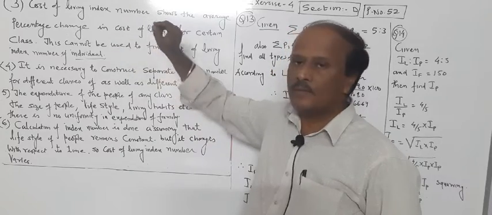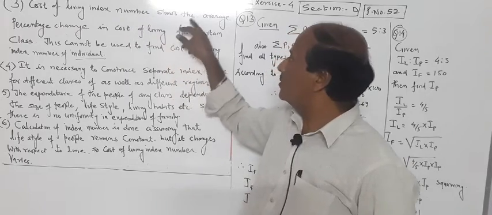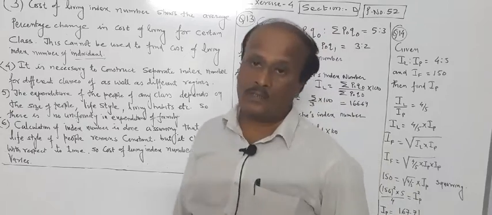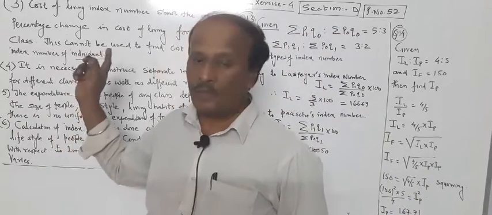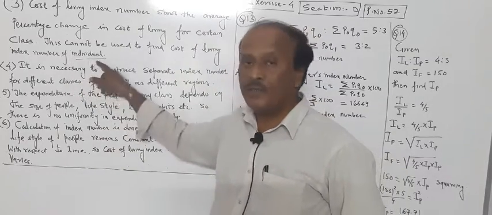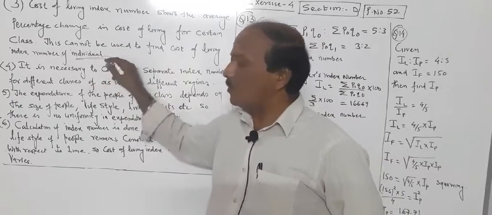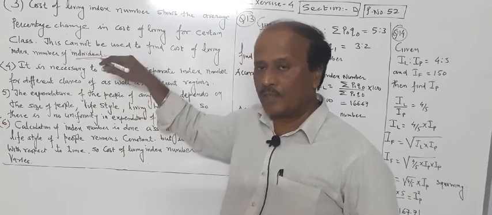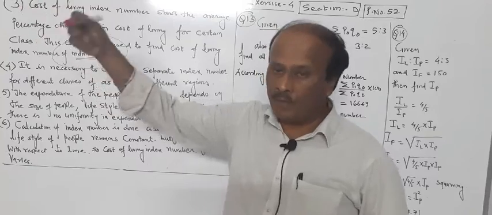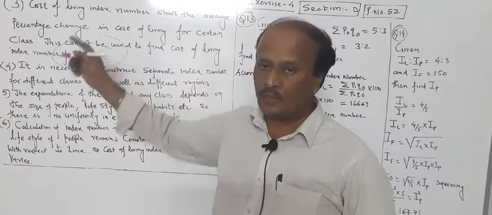One more limitation, the third one: the cost of living index number shows the average percentage change in cost of living for a certain class. So by knowing these particular values, you cannot find the cost of living index number for individuals, remember. We have a percentage change in the value of all families of that particular section or area or region. So you cannot find the cost of living index number of an individual, remember. This is the biggest limitation that you should always write in your answer.